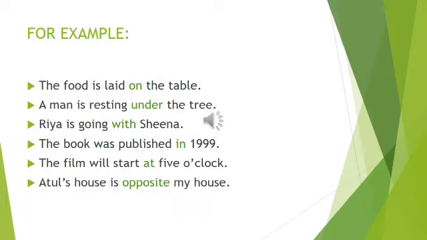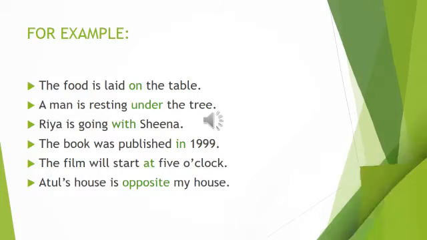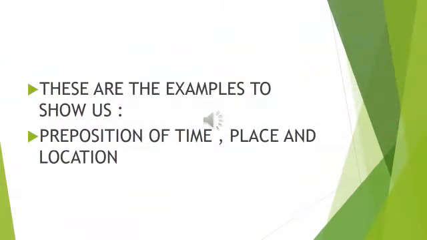For example, the food is laid on the table. A man is resting under the tree. Ria is going with Sheena. The book was published in 1999. The film will start at 5 o'clock. Atul's house is opposite my house. These are the examples to show us preposition of time, place and location.